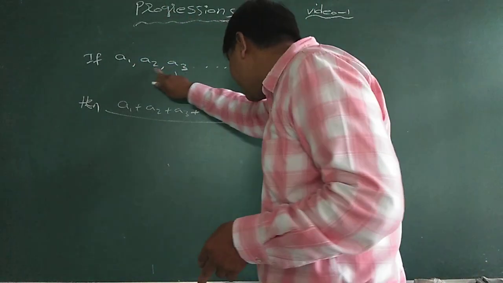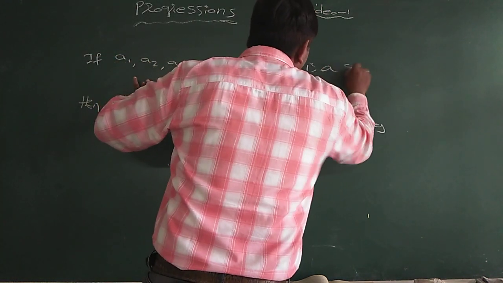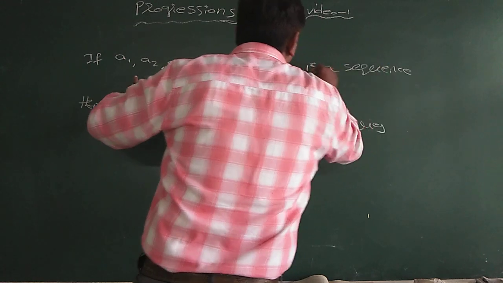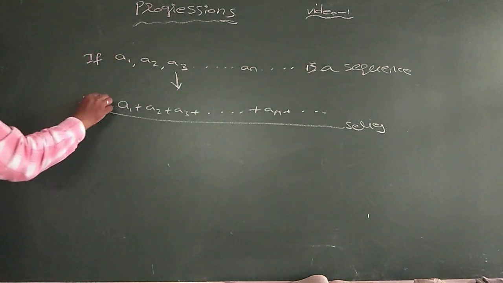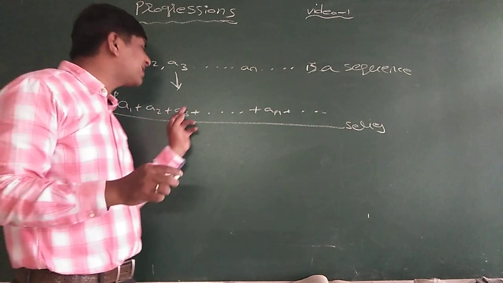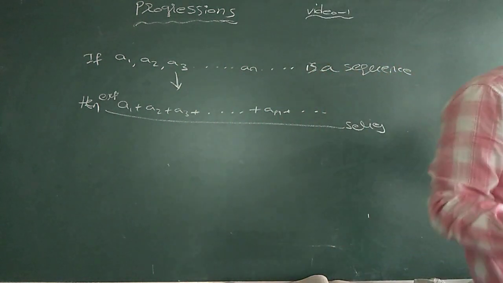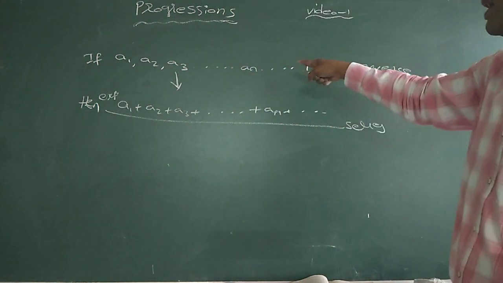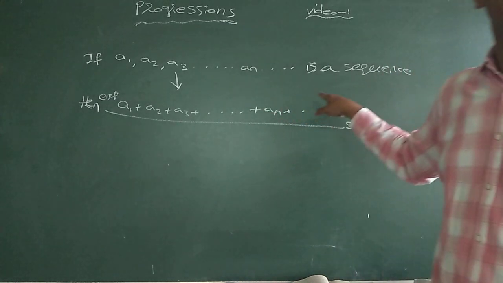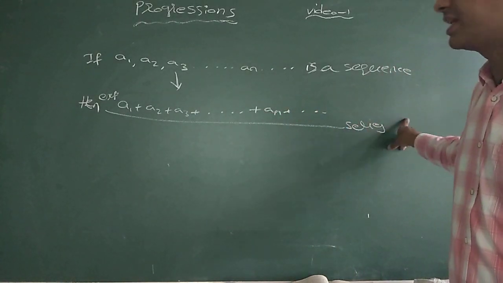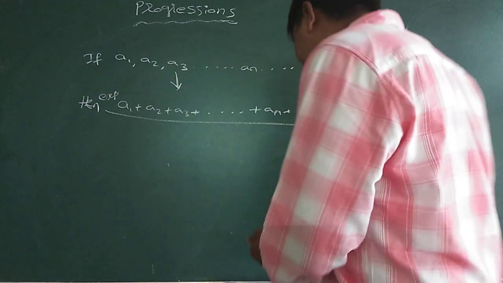If a1, a2, a3 and so on, an and so on is a sequence, then the expression a1 plus a2 plus a3 plus and so on plus an and so on is called a series. Is it clear? Next.